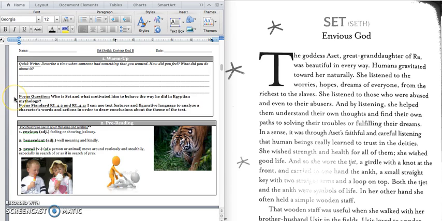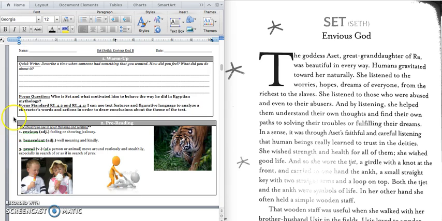Our focus question for today is, who is Set and what motivated him to behave the way he did in Egyptian mythology? And our standard for today is we want to look at text features and figurative language to analyze the character's words and actions in order to draw conclusions about the theme.